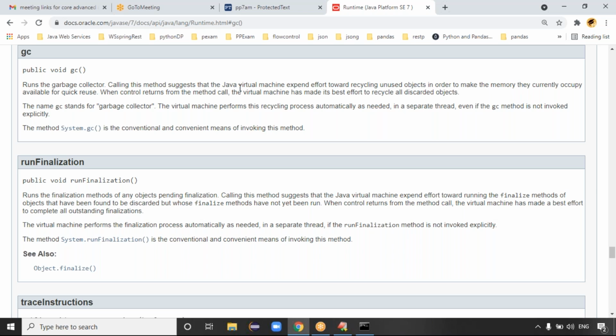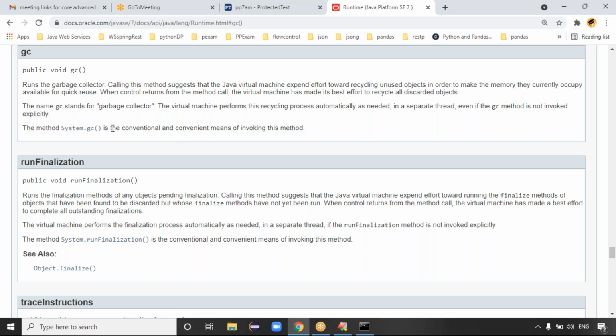Calling this method suggests that the Java virtual machine expend effort toward recycling unused objects in order to make the memory they currently occupy available for quick reuse. When control returns from the method call, the virtual machine has made its best effort to recycle discarded objects, right? Exactly. The name gc stands for garbage collector. The virtual machine performs the recycling process automatically as needed, even if the gc method is not invoked explicitly. Yeah, read this point. The System.gc is a conventional and convenient means